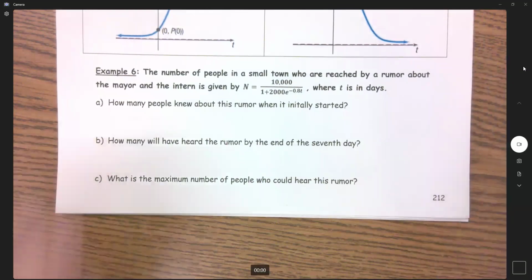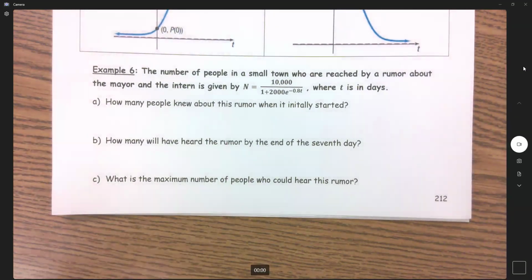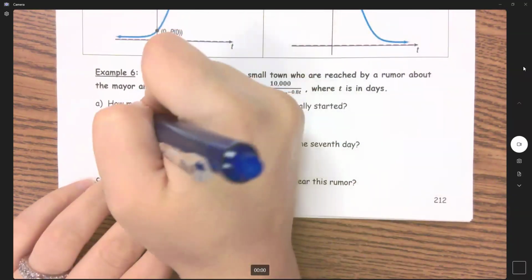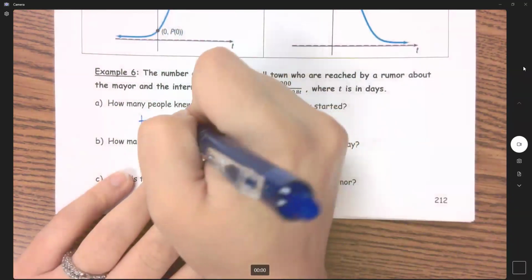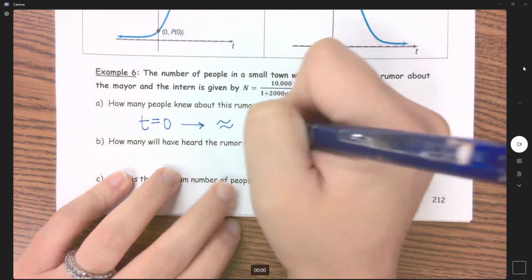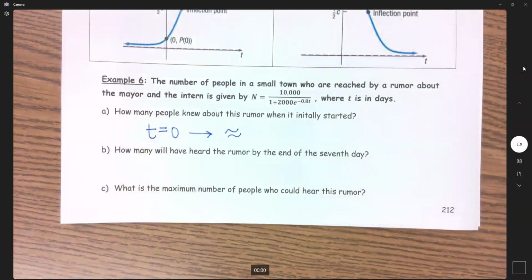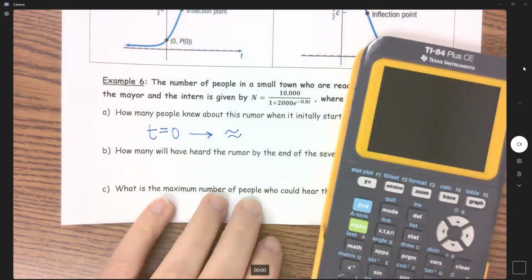So let's use this model here. Example 6 says the number of people in a small town who are reached by a rumor about the mayor and the intern, ooh, how juicy, is given by n equals, where t is in days. Part A wants to know how many people knew about this rumor when it initially started. So when it initially started, we're talking about t equals 0. So let's plug that in. And what are we going to get? Again, we're talking about people, so we're going to round to the nearest whole number.